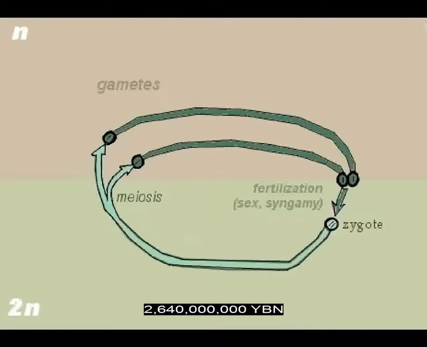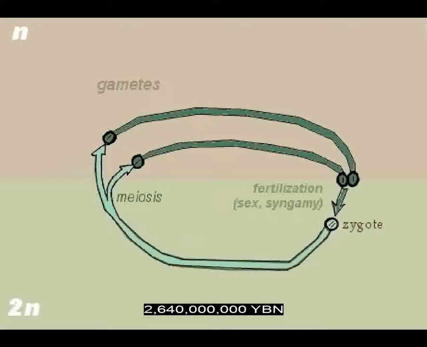Eukaryote sex evolves. Two identical cells fuse, isogamy. First diploid cell, first zygote, increase in genetic variety. Because of sex, two cells with different DNA can mix, providing more genetic variety. Having two chromosome sets always provides a backup copy of important genes.